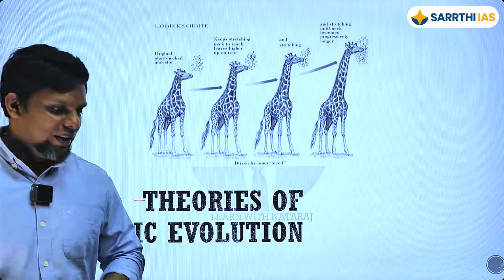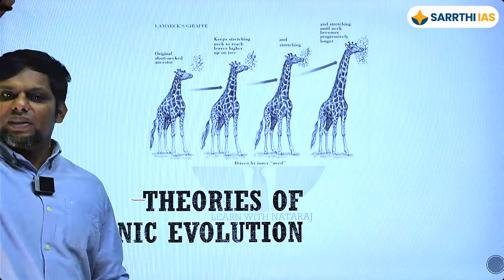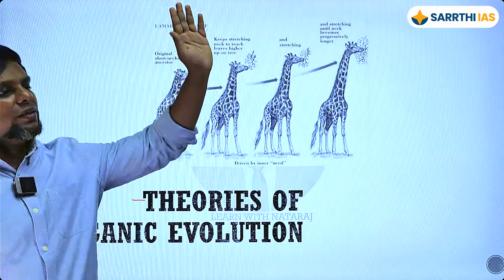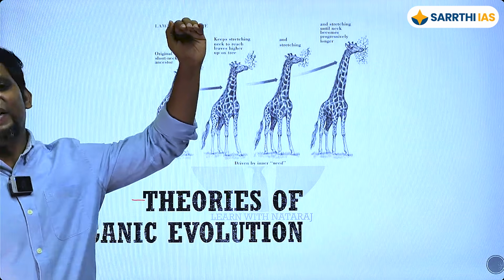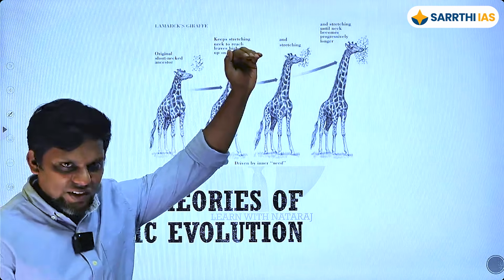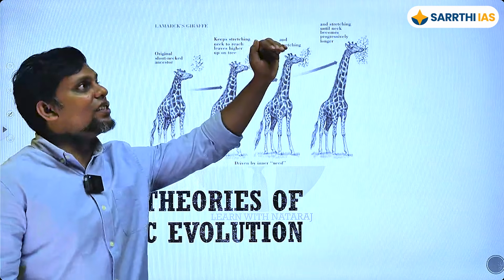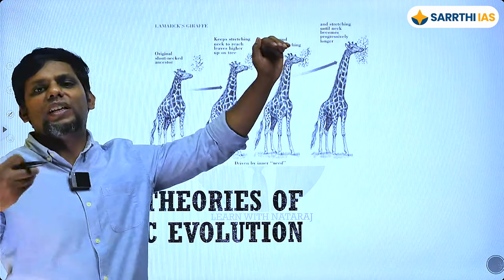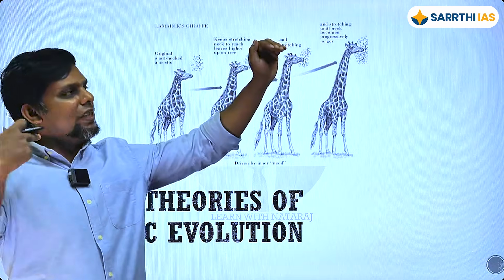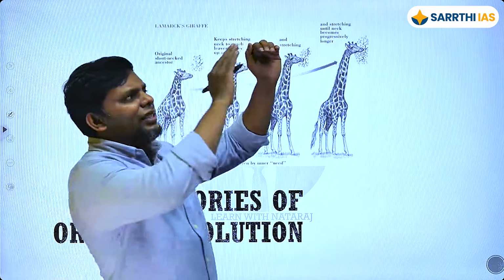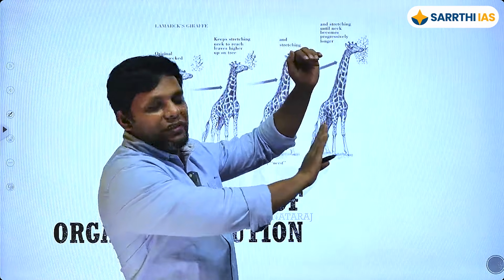The food for them is not the grass. It is the leaves, and the leaves are high up. I'm going above the screen, right? You get it. Let's say there is a giraffe of this particular height, and another giraffe of this height. Who is going to have a little bit of advantage? The taller giraffe can eat the leaves here, and at the same time it can also eat the leaves here.